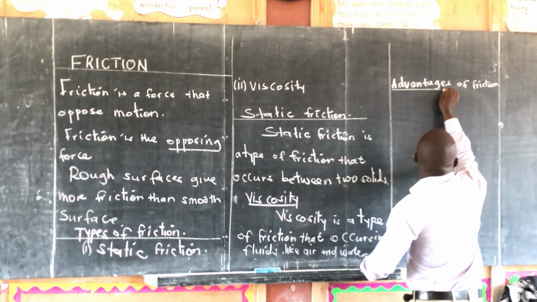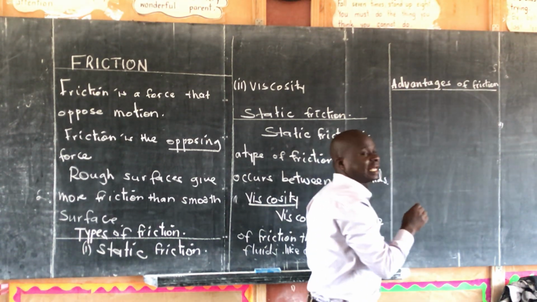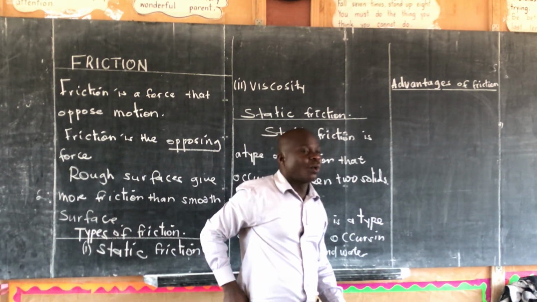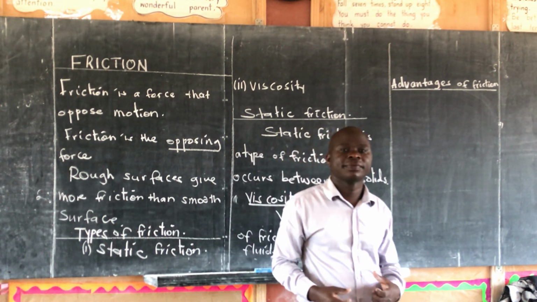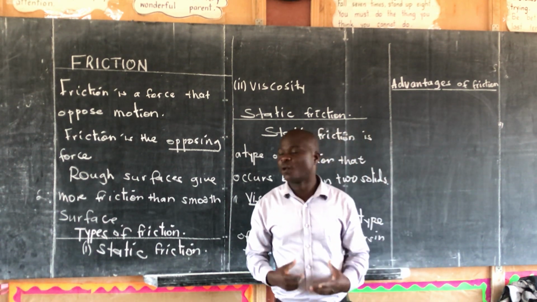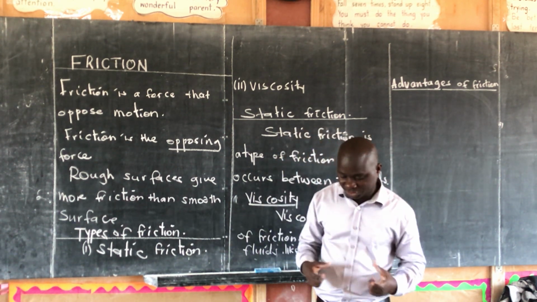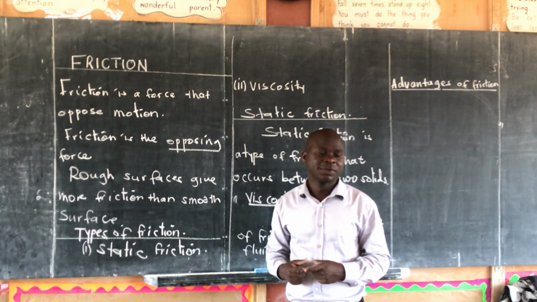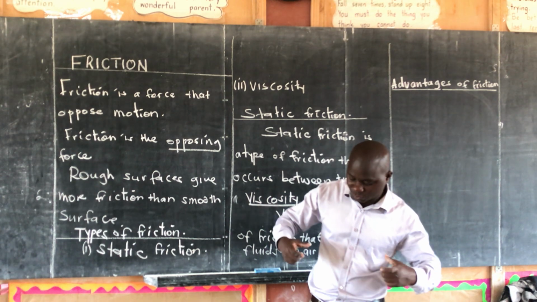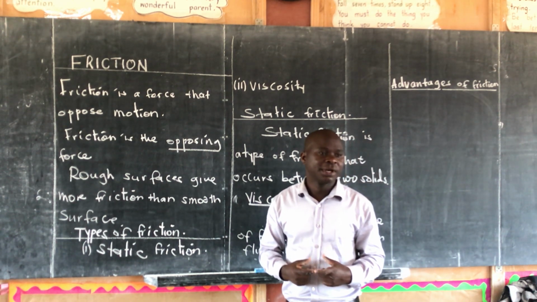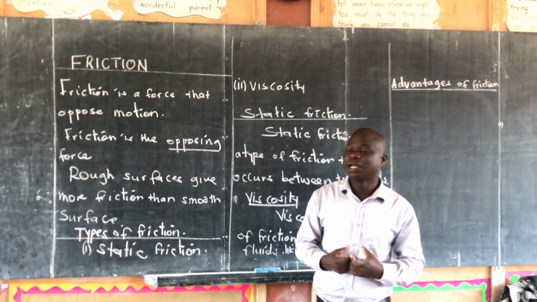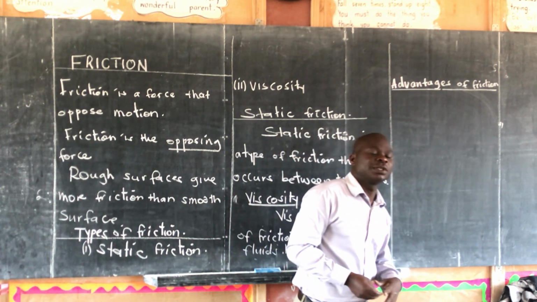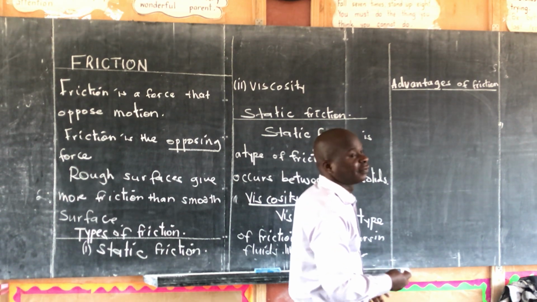How can friction be used as a useful force? When we are moving or when you are walking, it is friction that keeps you on the ground. It is friction that keeps you steady on the ground. If there is no friction, you are going to slide and fall. It means friction helps us to move.